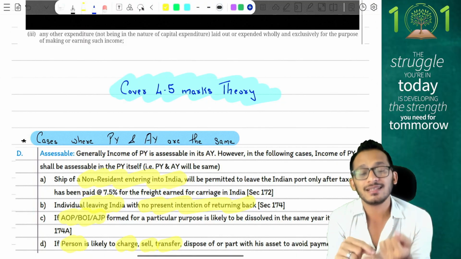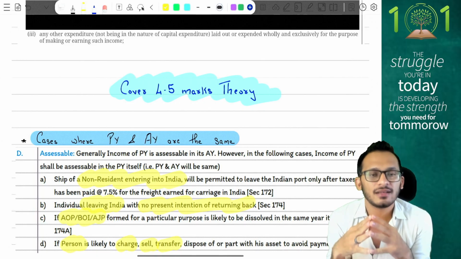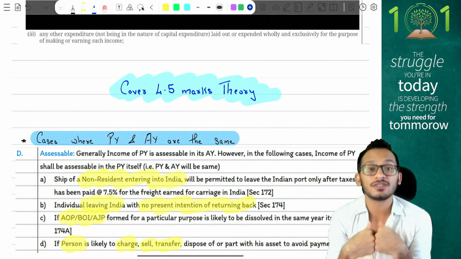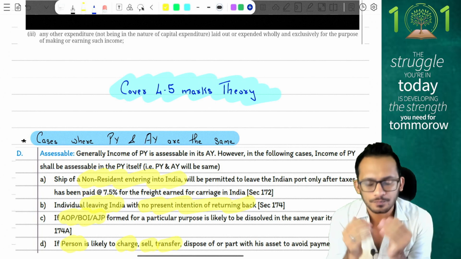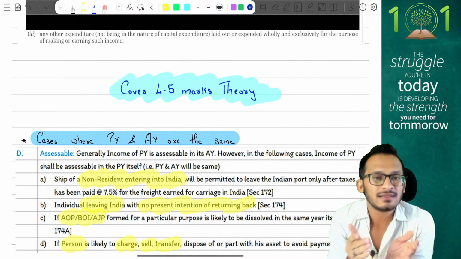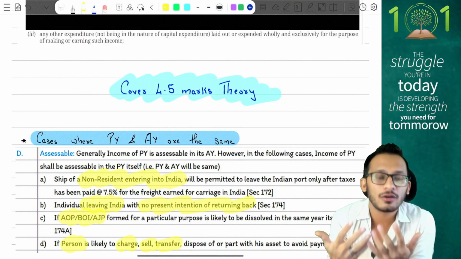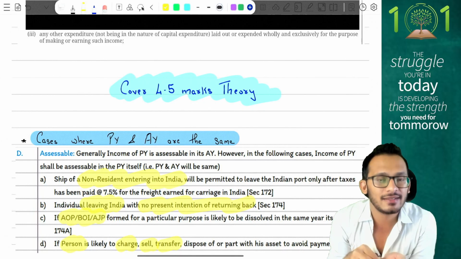The last and final recommendation I'll give to all of you: questions like total income and case study questions are always best left for the last. Please do not take them on the first go because it will take you additional effort and additional time to read through. Start with the questions where the effort will be lesser but the marks are more. Start with questions like question number 4, where you have to do a clubbing set of theory questions, or question number 2, where you have to do residential status and TDS.